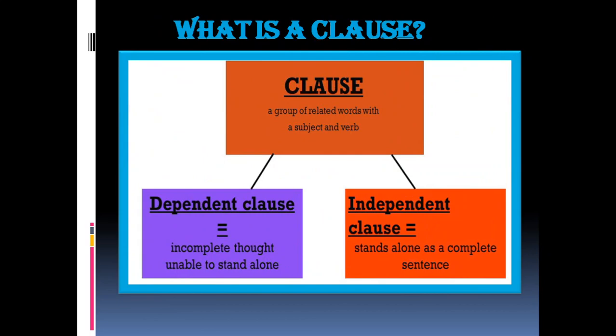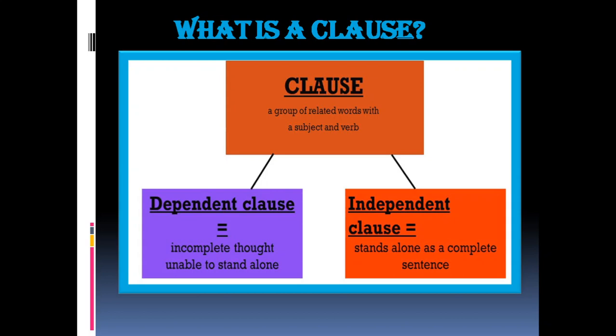Next, we are going to learn now about a clause. Children, do you know what is a clause? A clause is a group of related words with a subject and a verb. What is a subject? What we talk about in the sentence is called the subject. What is a verb? An action or a doing word is called a verb.